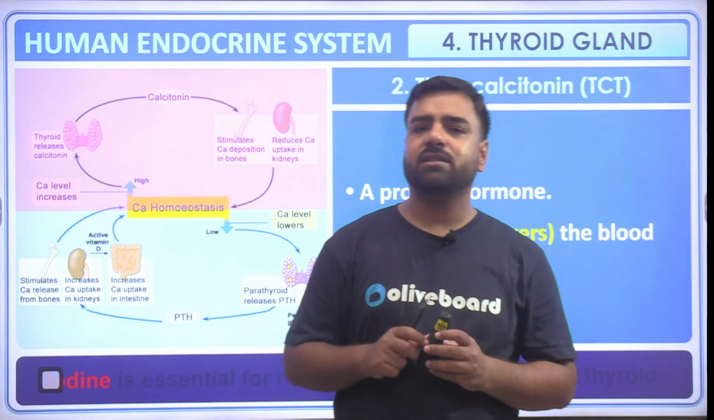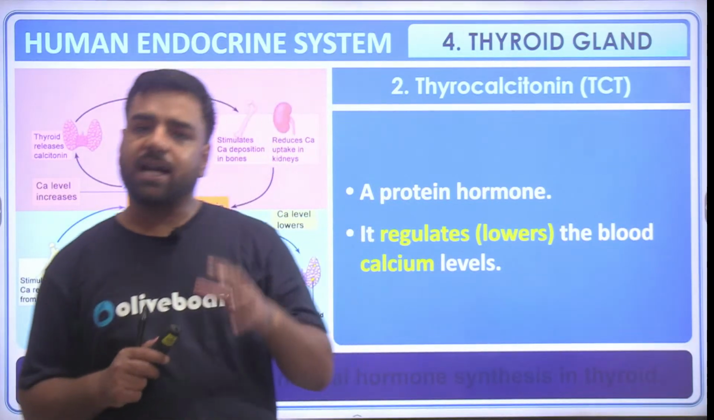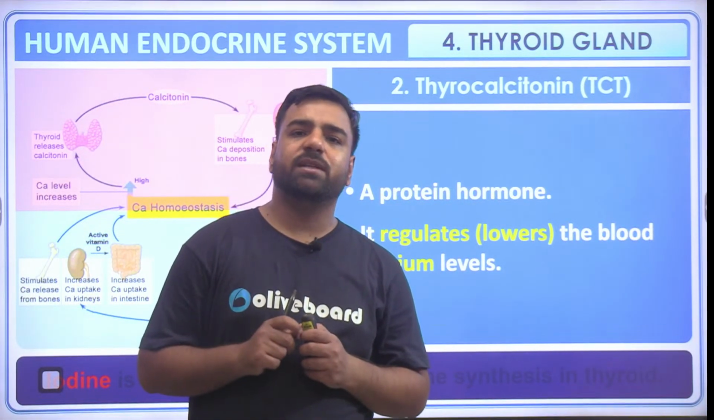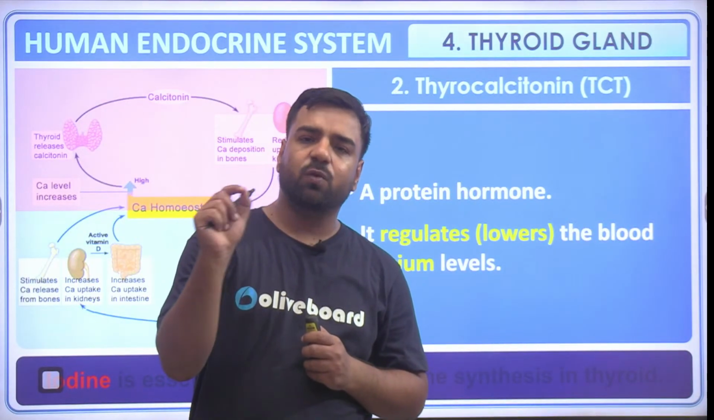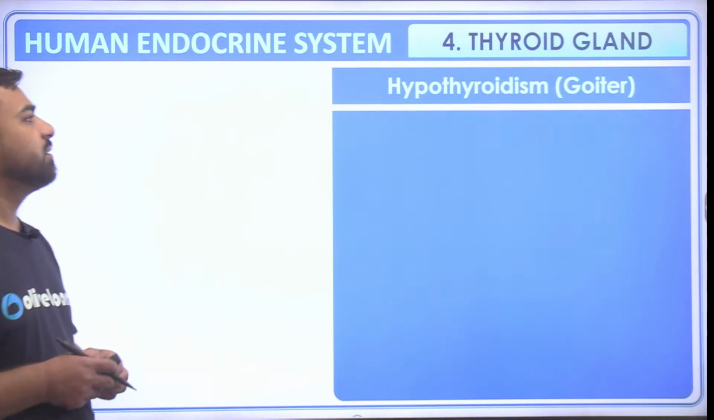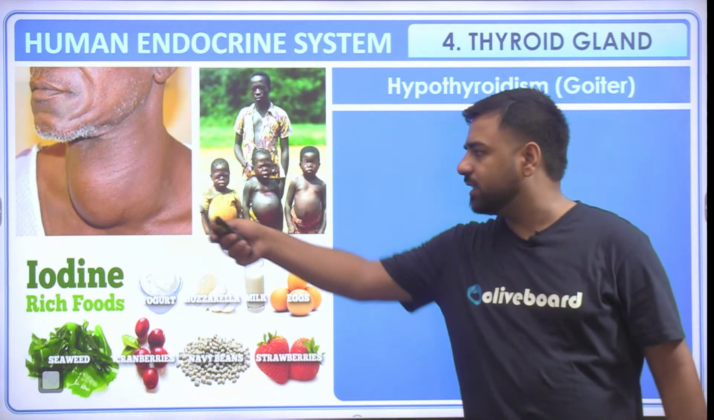But in the examination, this is asked: which isotope is required for the treatment of goiter? So the isotope that is required for the treatment of goiter is iodine-131. So I-131 is an isotope of iodine. Okay, so that's the example of goiter here. You can just see the swelling in the neck.